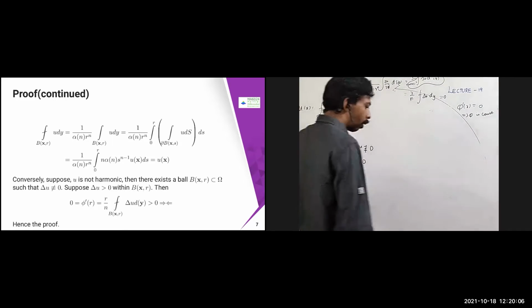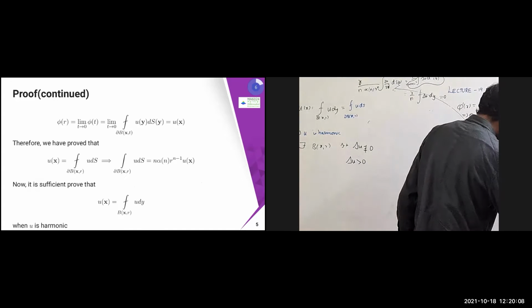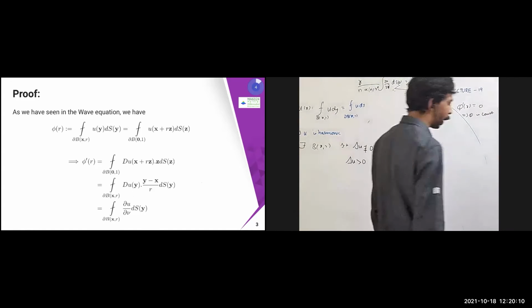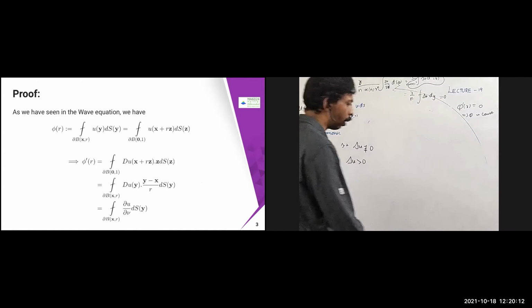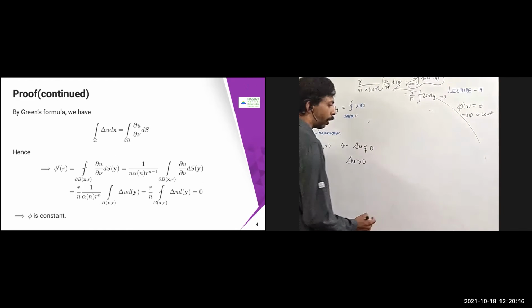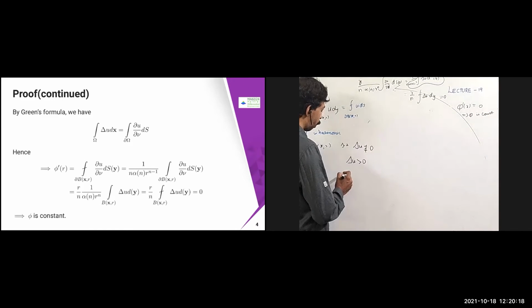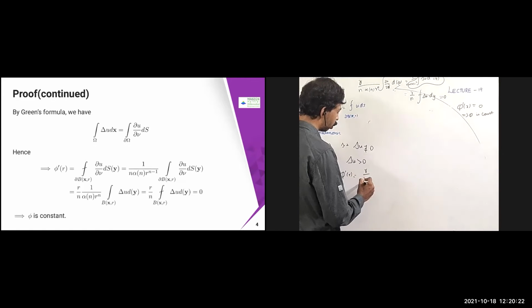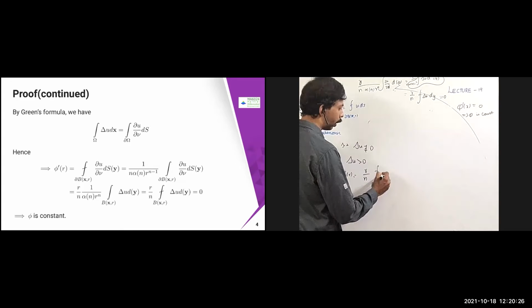Then this pi of r and pi dash of r are independent of whatever assumptions we have. So in that case, pi dash of r is going to become r by n times the integral over b of x comma r of del u dy.